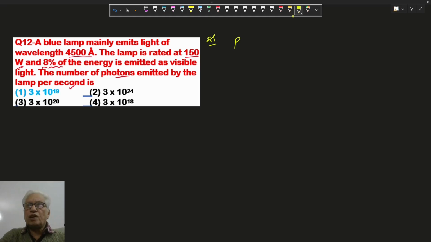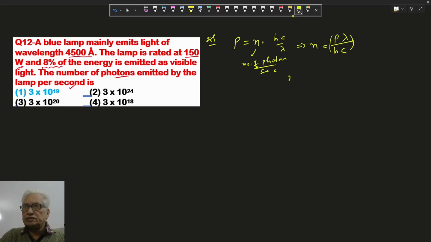So here power equals N, the number of photons per second, into h nu or hc by lambda. It means N can be found as P lambda upon hc.